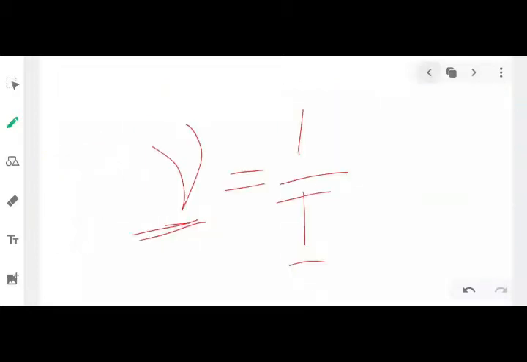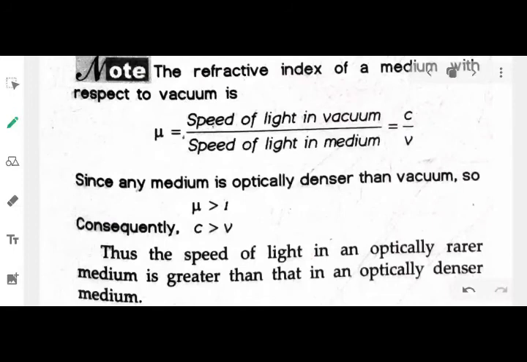Fine. Now we know the refractive index of a medium is the ratio of the speed of light in vacuum to the speed of light in the medium.